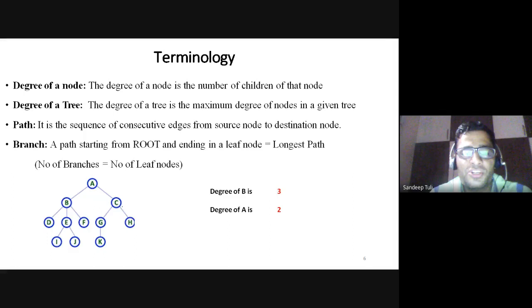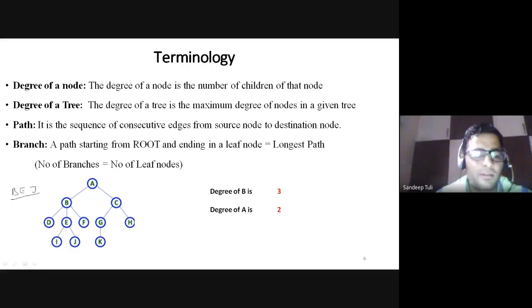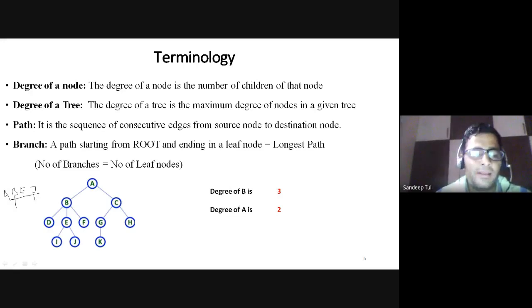So what is a path from B to J? It is B, then E, and then J. So B, E, J is a path. In this case, B is the source node and J is the destination node. If I start from A, then A will be the source node and J will be the destination node. So never confuse this: the source node is not necessarily the root node. It may be any other node also.